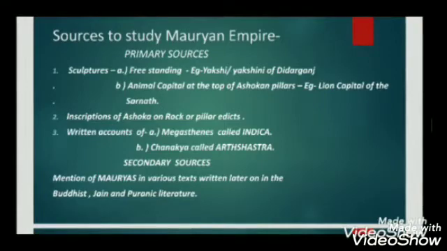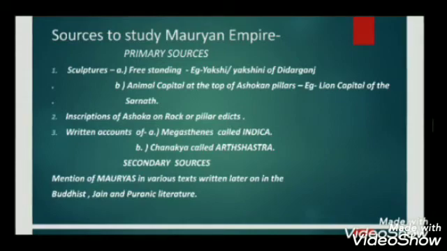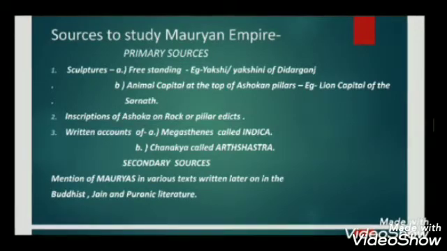Then you have the inscriptions which were issued by Ashoka in the form of rock or pillar edicts. It was basically through these inscriptions that Ashoka could convey messages to all his subjects. Now do remember that Ashoka was the first emperor in the Indian subcontinent to do so, that is, employing the method of using inscriptions to reach out to his subjects.